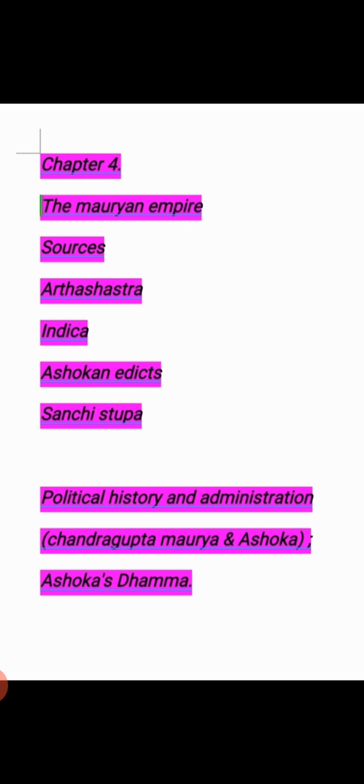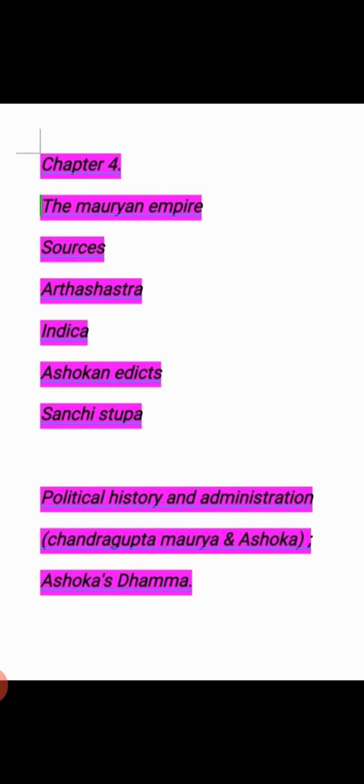He extended his empire by attacking those regions or by doing matrimonial alliances. By that, he established his empire very successfully.